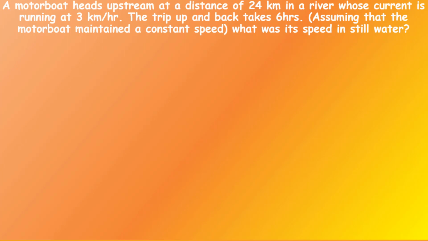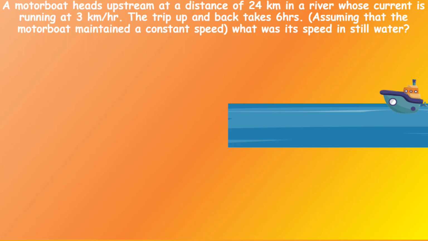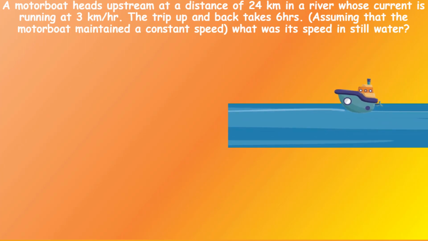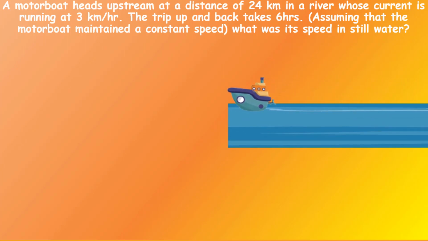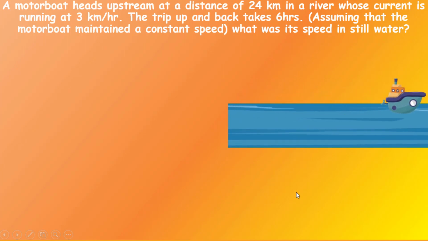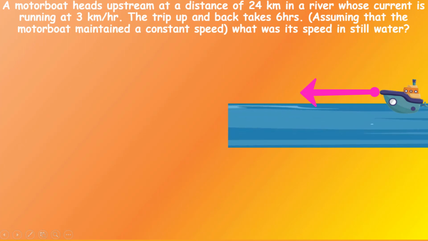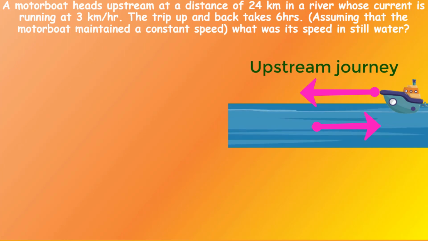So in this problem, a motor boat is traveling in a river and it is completing its journey in two directions. First it is traveling upstream of the river and then it is traveling backstream or downstream of the river. Upstream means the boat is traveling in the opposite direction to the flow of the water, that is, the boat is traveling upstream.